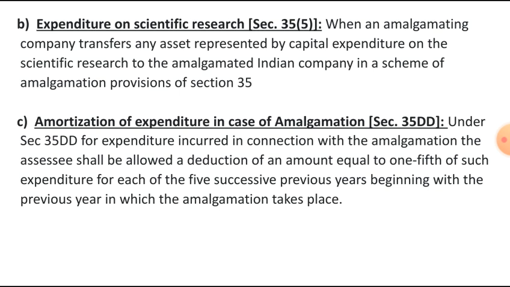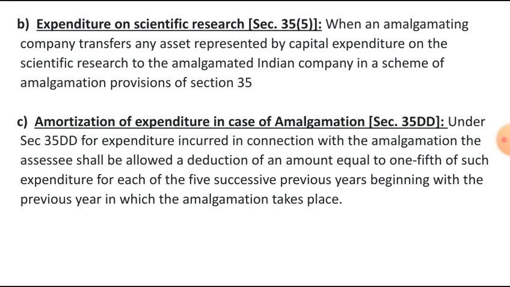And next one, if such assets cease to be used in the previous year for scientific research related to the business of the amalgamated company and are sold by the amalgamated company, the sale price to the extent of the cost of the asset shall be treated as business income, and the excess of sale price over the cost shall be subject to the provisions of capital gain.